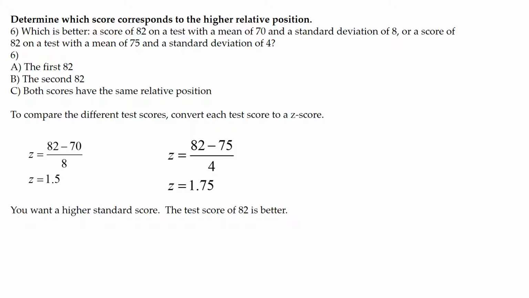So with the first test, z equals (82 minus 70) divided by 8. Our z-score is 1.5. For the second test, our z-score is (82 minus 75) divided by 4. Our z-score is 1.75. You want the higher z-score for a test score. That's the z-score of 1.75, which means that the test score of 82 is better.